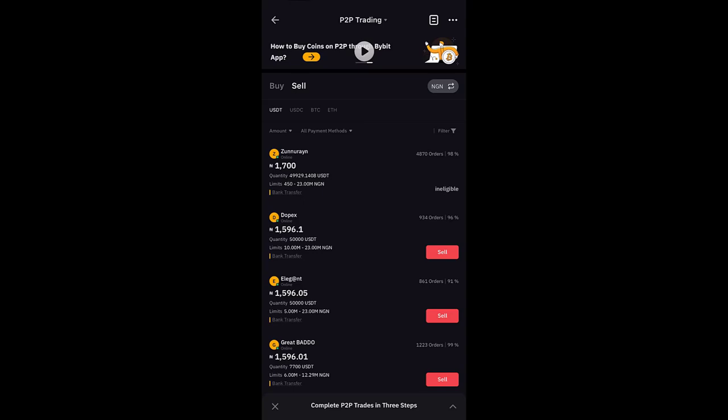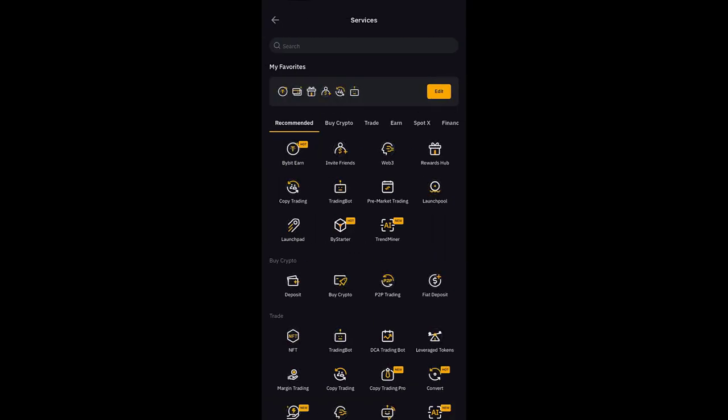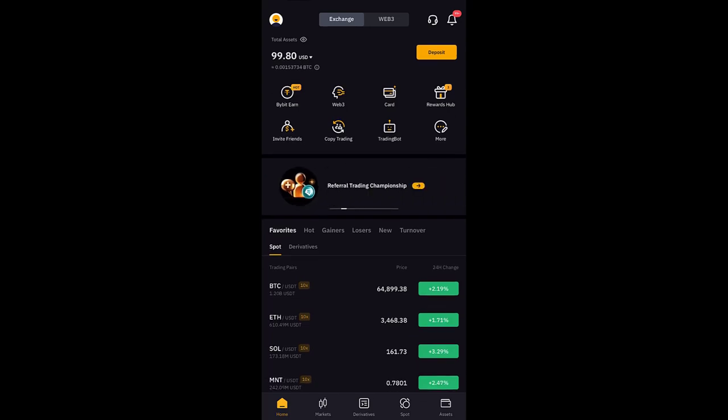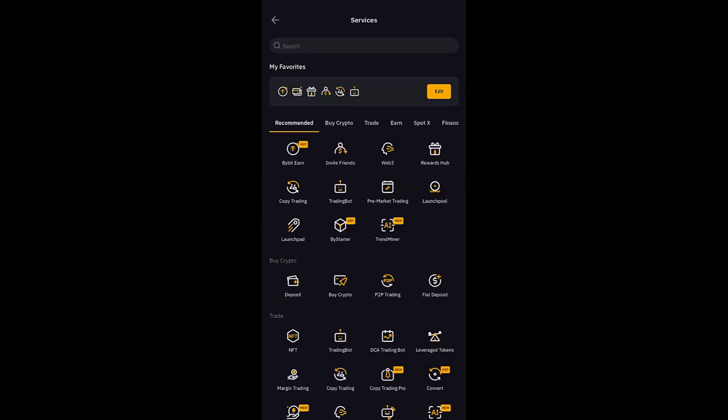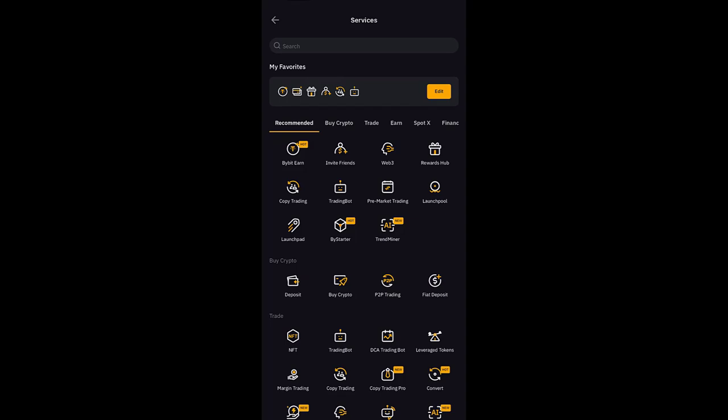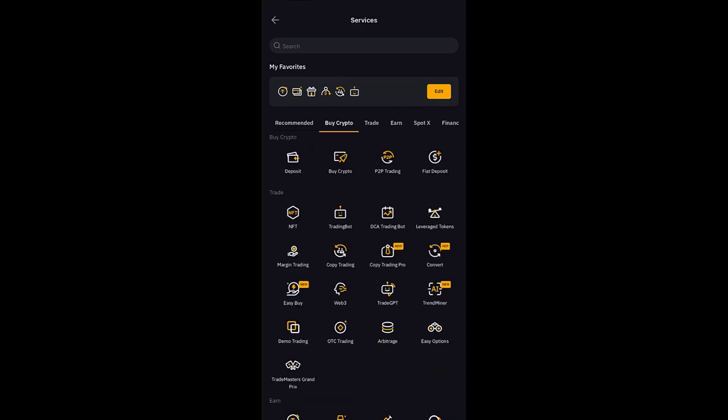The first thing you want to do is come on your Bybit account, which I just did. You can see on my account, currently I have 99.8 USDT, which is equivalent to 100 USDT. When you come on Bybit, the next thing you want to do is click on More. You can see the option to buy crypto, so click on Buy Crypto. Once you click, you can see on the third icon here is P2P trading. So you want to click on P2P trading.